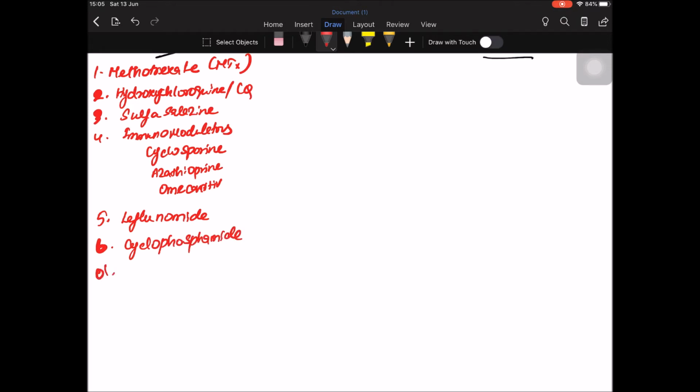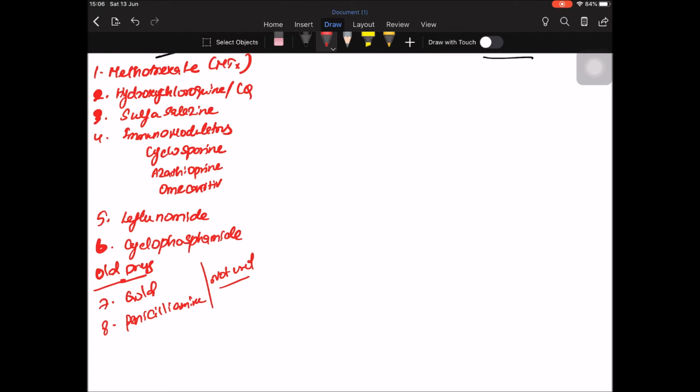The older drugs are gold and penicillamine. These drugs are not used now.